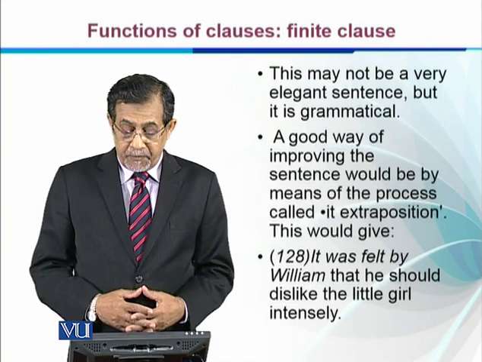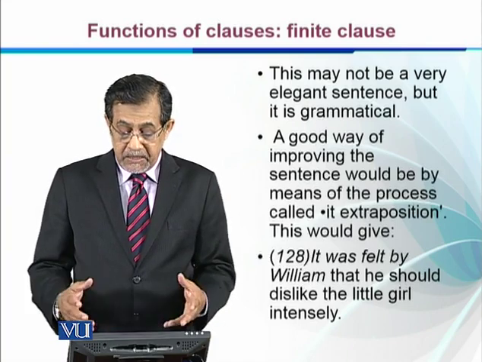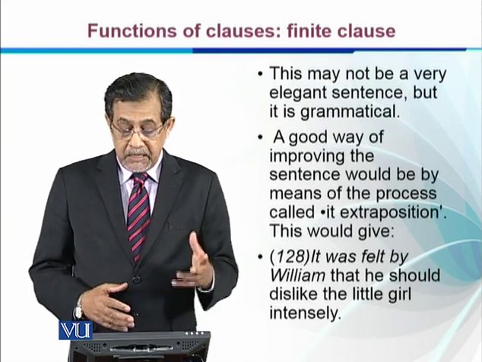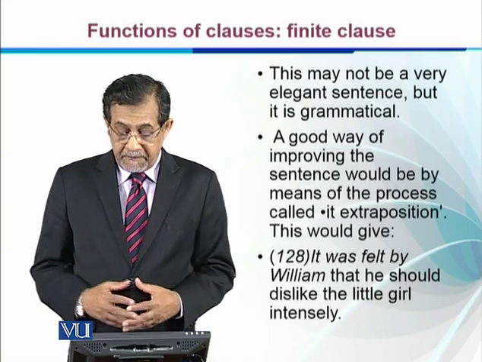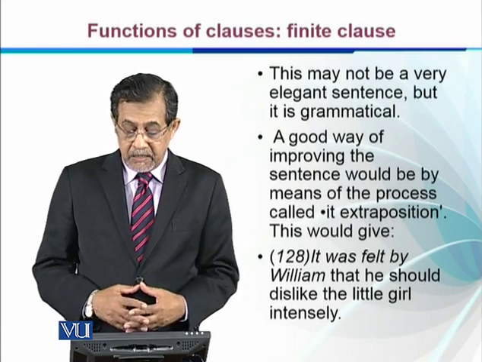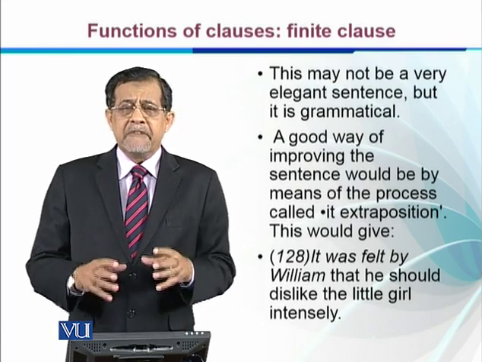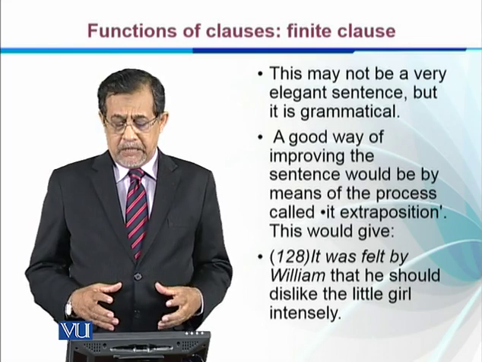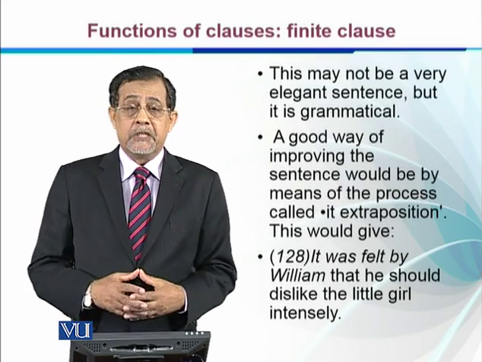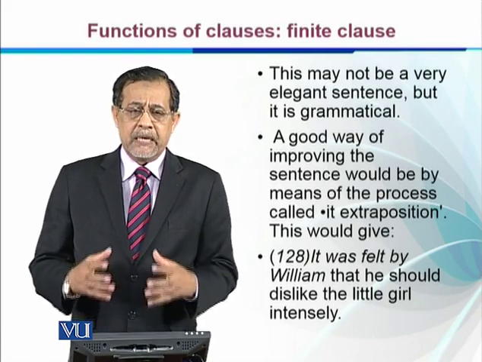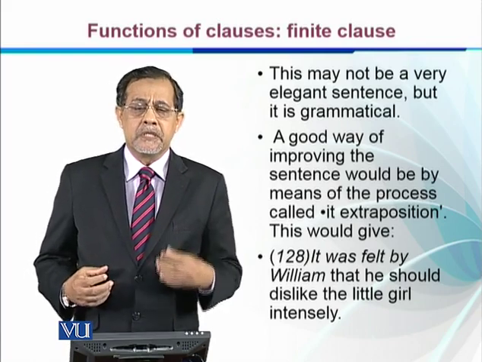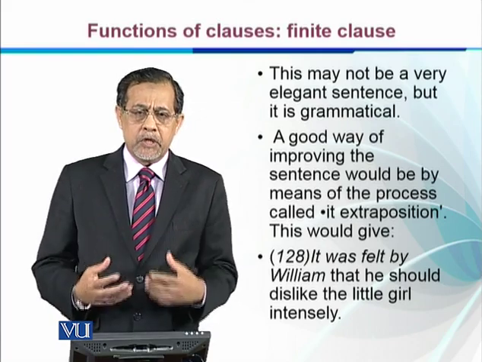A good way of improving the sentence would be by means of a process called extraposition. We can make it: it was felt by William that he should dislike the little girl intensely. Obviously, when we make such types of changes in the sentence, they improve our style, right? And they have certain stylistic meanings to convey to the reader.